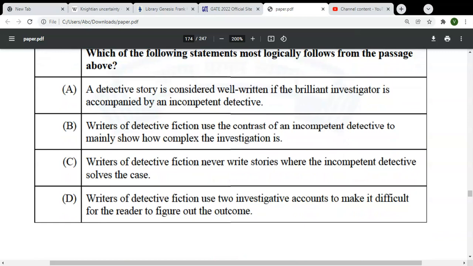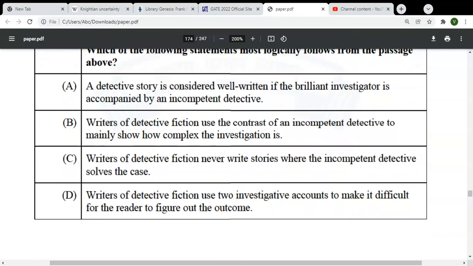For a person whose English is good, this is a very easy question because they will immediately point out the point. A detective story is considered well written if the brilliant investigator is accompanied by an incompetent detective. I don't think this is logically flowing.